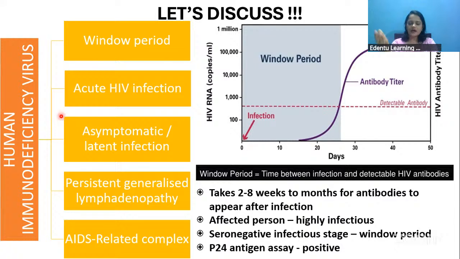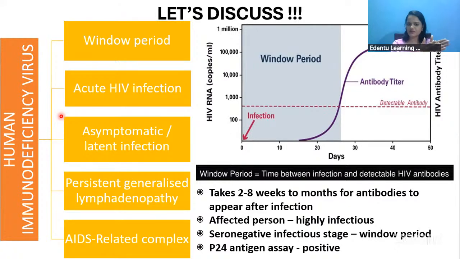The period from the infection, the point where a person gets infected, till the antibody formation happens is called the window period. This is the first period seen in an HIV patient, from the time of infection till antibodies start appearing in the blood.